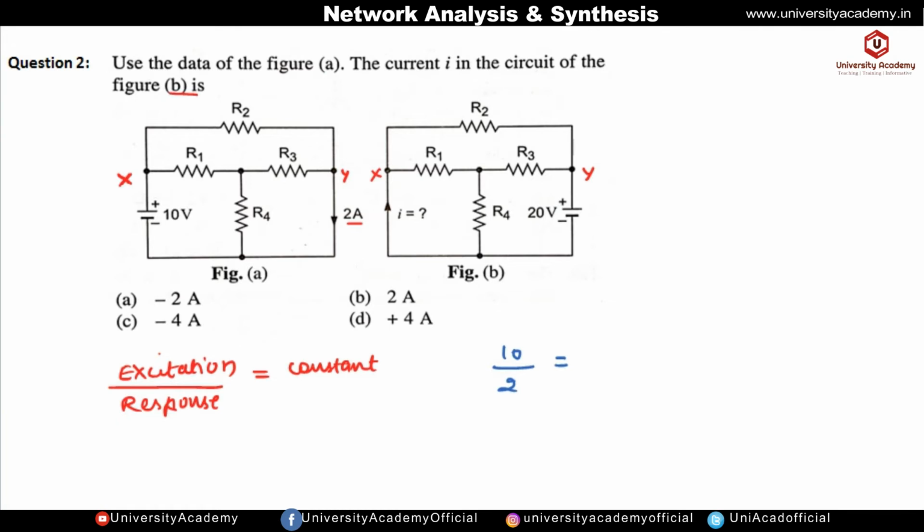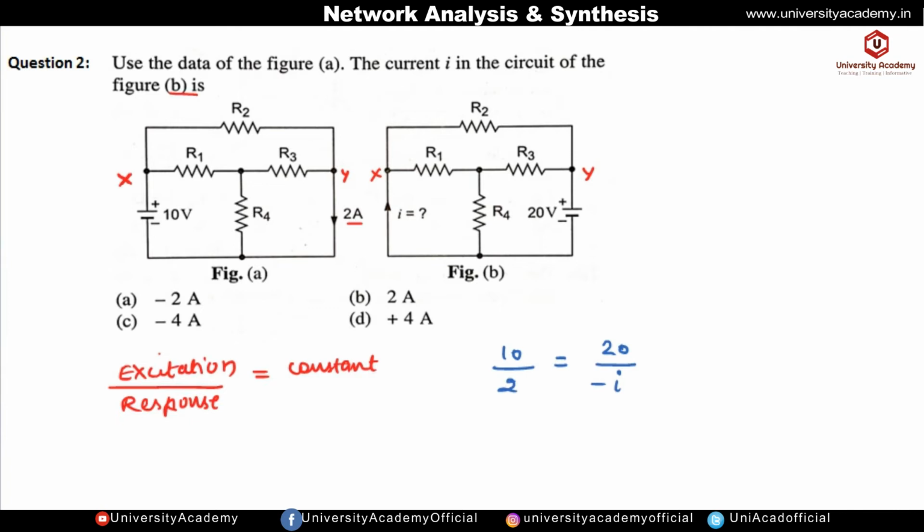Now let us come to figure B. The excitation is in branch y and its value is 20 volt. The polarity of both voltage sources is the same, so we will take plus 20. But here the current is moving in the upward direction, which is opposite to that of the 2 ampere current, because the 2 ampere current is in the downward direction and current I is going in the upward direction, so we have to take minus of I. Then only the V by I ratio will be constant.